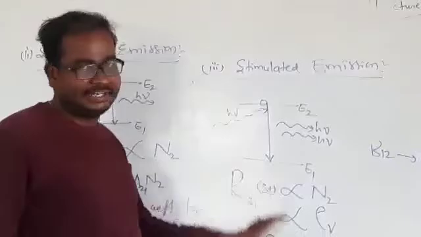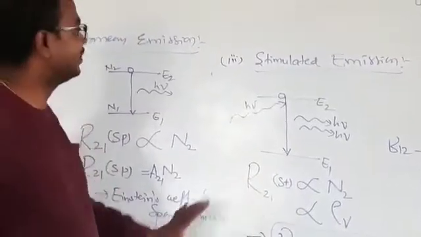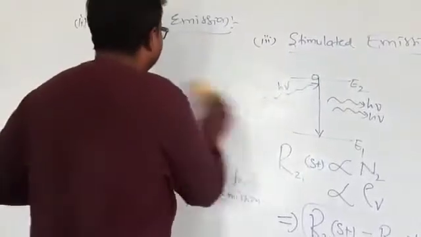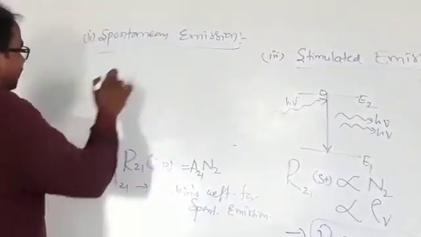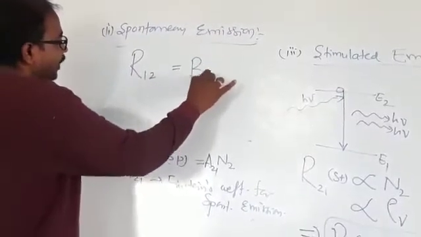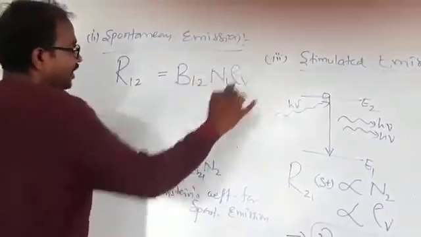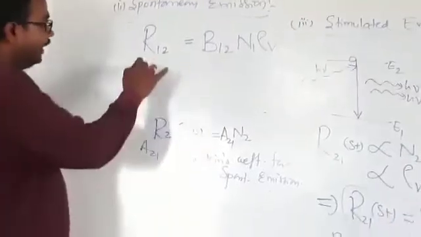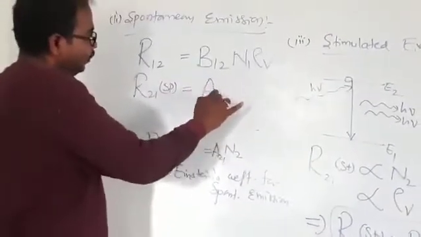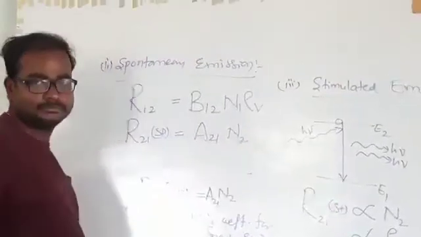Now we have three rates. What are the three rates? I'll write them briefly here. The rate of absorption is equal to B12 N1 rho V. The rate of spontaneous emission is equal to A21 N2.